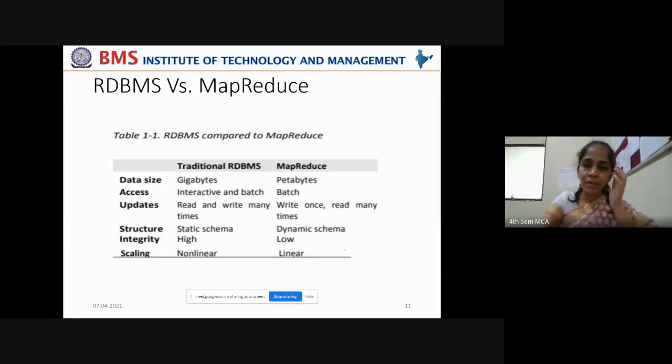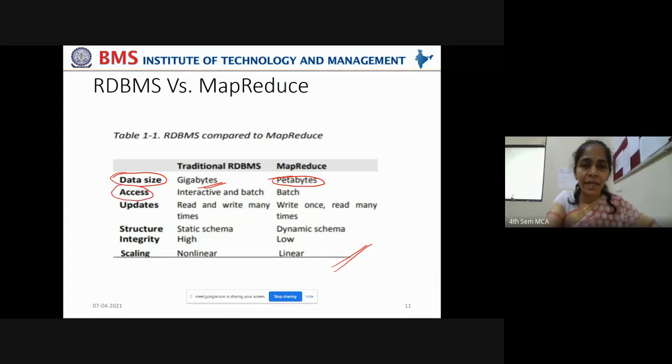Now, this is a consolidated comparison between RDBMS and MapReduce. When we take data size, RDBMS can store up to gigabytes of data, but MapReduce can work with even petabytes of data, even larger volumes of data.